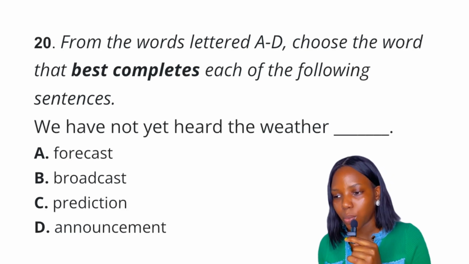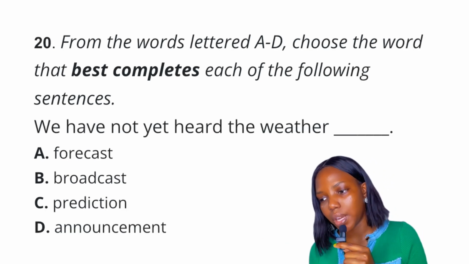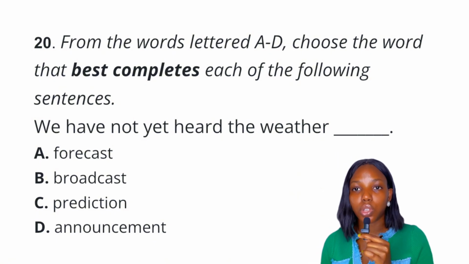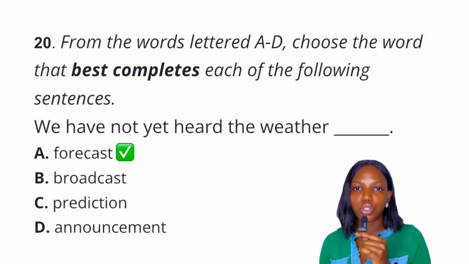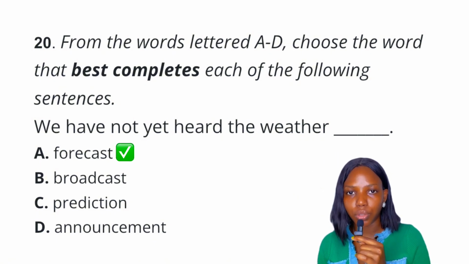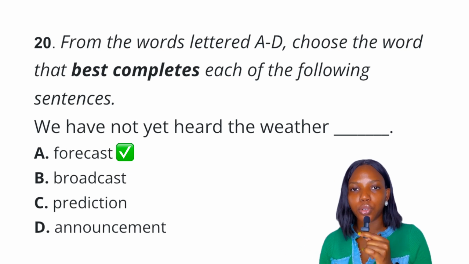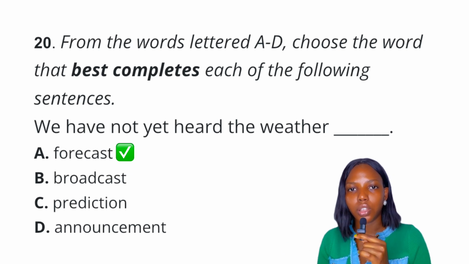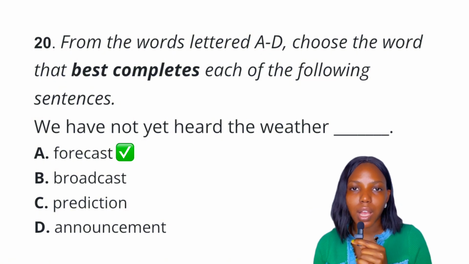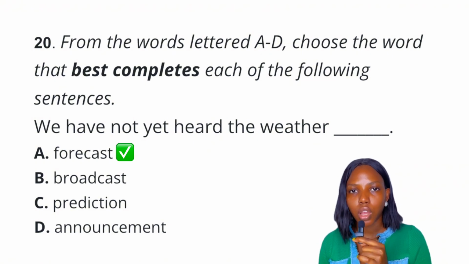Question 20. Okay, so we have not yet heard the weather dash. Okay, so the best answer to this question is forecast. Forecast is used in the context of weather condition. Okay, forecast is a prediction or a report about the weather, condition, right? So I know that forecast and prediction are quite synonymous, but prediction is a general terminology.